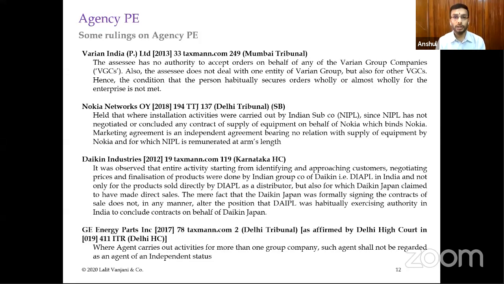Further, you also need to see what kind of activities are being carried on by the Indian entity. And one of the foremost safeguards is to make the Indian entity a trader rather than an agent. So if the Indian company purchases the goods in its own name and then sells them into the Indian market, then the agency relationship is itself extinguished, and therefore there will be no risk of agency PE. So more and more companies nowadays are converting into a trader rather than being just an agent. That is one of the prime strategies being followed these days.